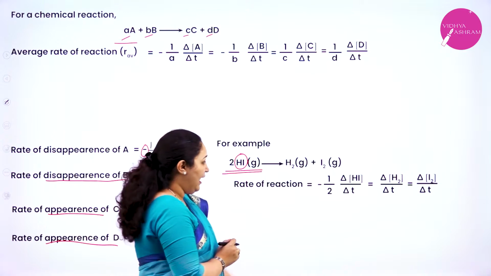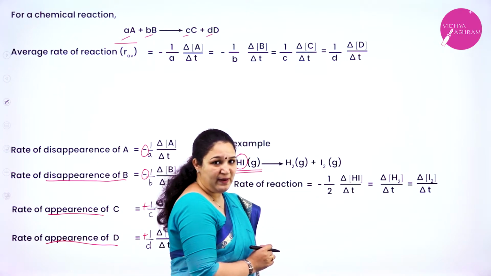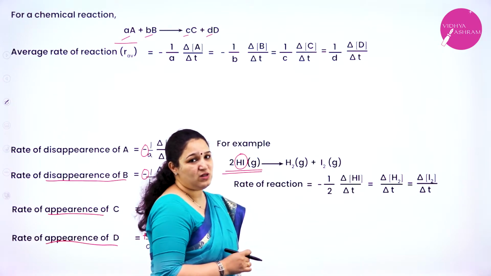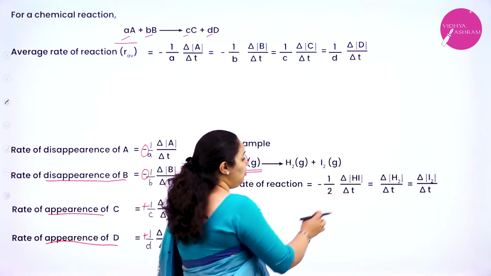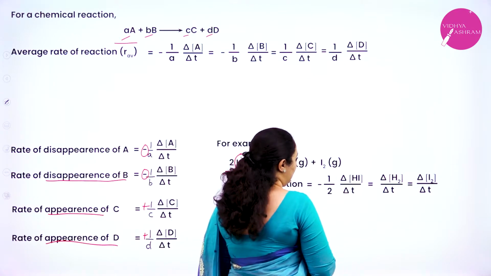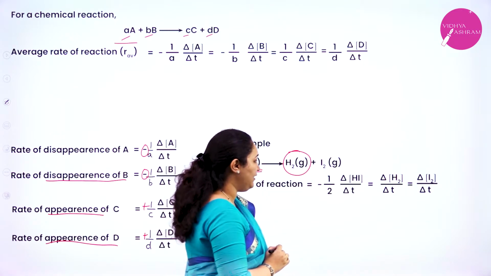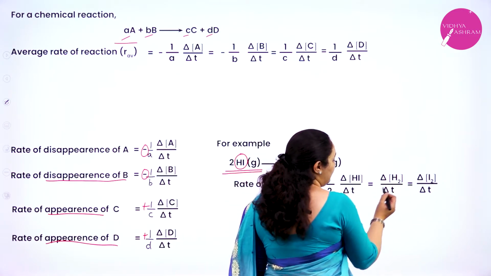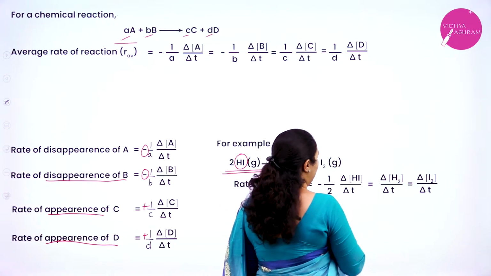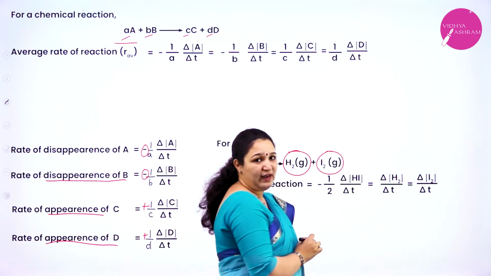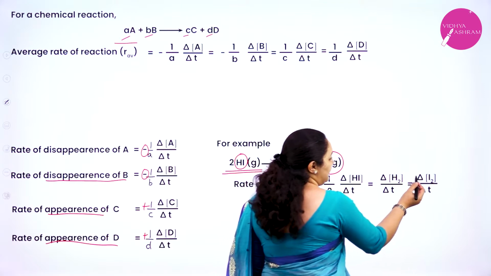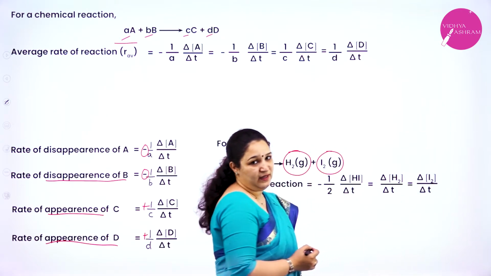Hydrogen iodide. And I have put it within the square bracket because it's the molar concentration that I am taking. Now in terms of product hydrogen, it will be delta [H2] by delta T. In terms of iodine, it will be delta [I2] by delta T.